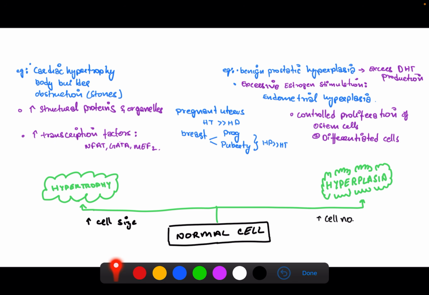And in certain cases, hypertrophy and hyperplasia are seen in the same organ. Like in the pregnant uterus, there is an increase in the cell size and increase in the cell number, but there is more hypertrophy than hyperplasia. In the breast during pregnancy and puberty, there is an increase in cell number and an increase in cell size, but there is more hyperplasia than hypertrophy, but they're both seen in the same organ at the same time.